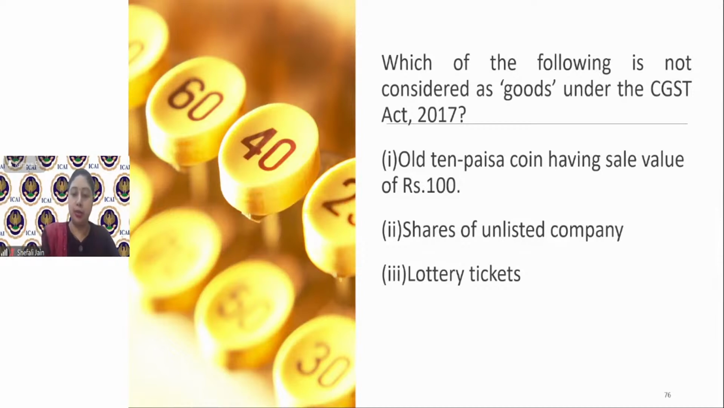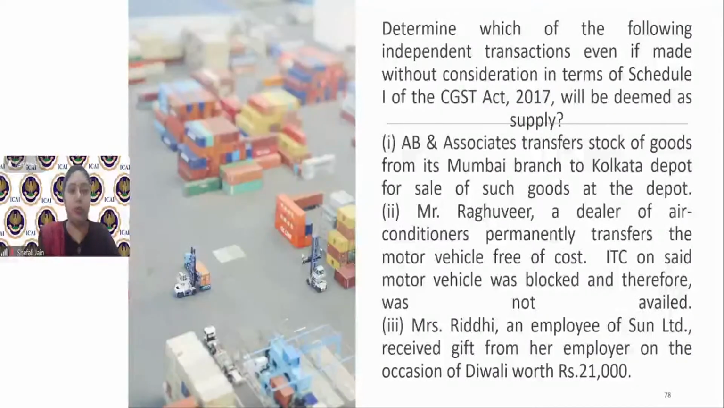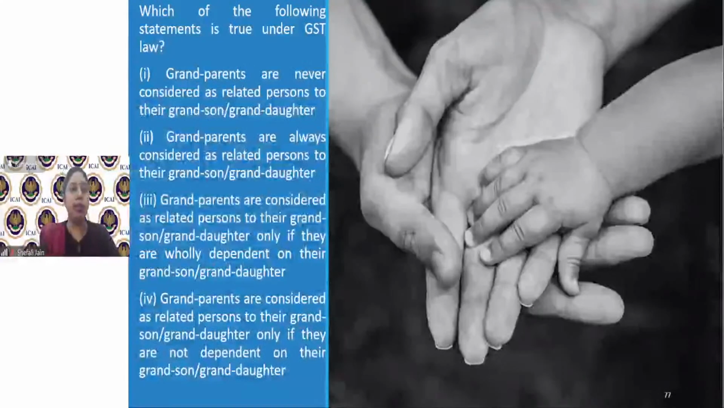Yes, Vaishali is right. Which of the following statements is true? In fact, this is also with regard to definition of related person. So we have done so much into the definition of related family or related persons that I hope this question should also be a cakewalk for you. This I will not discuss because I have already taken it so many times. This is the last question which we will be taking. Which of the following statements is true under GST law?